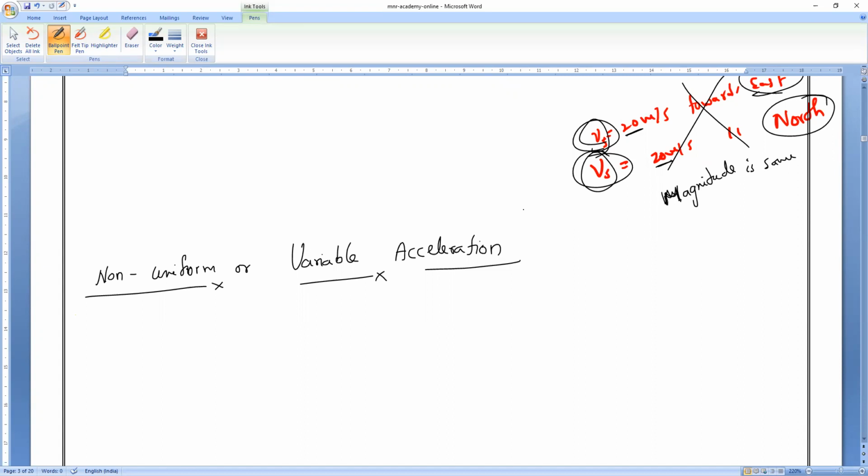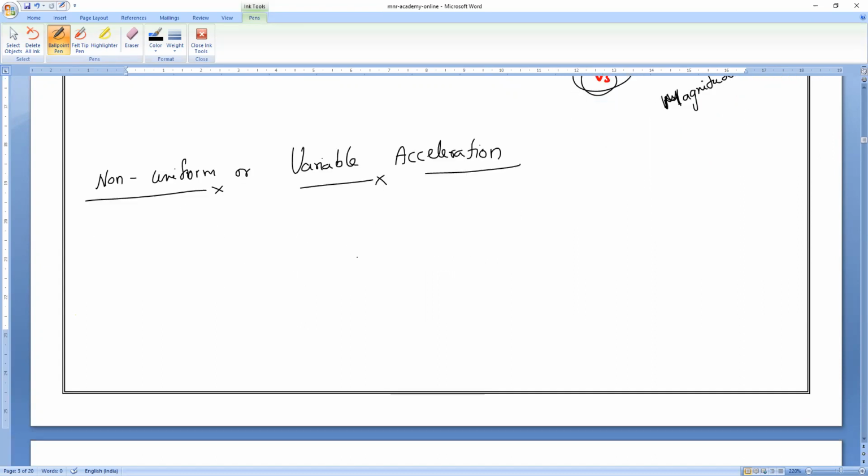So when we are traveling on a busy road, it is an example of what? Non-uniform acceleration, or variable acceleration. Write the definition: when the velocity of the body changes unequally in equal intervals of time.